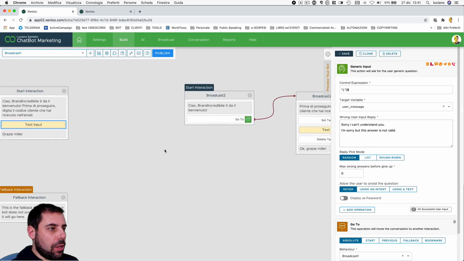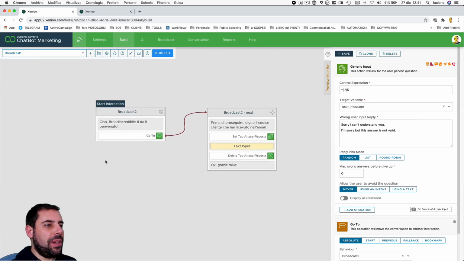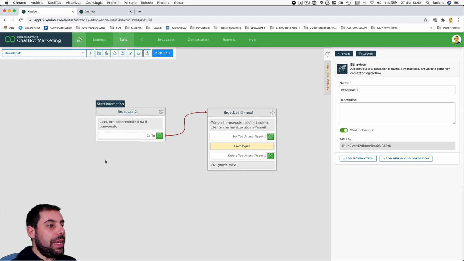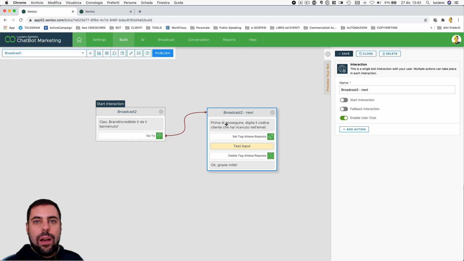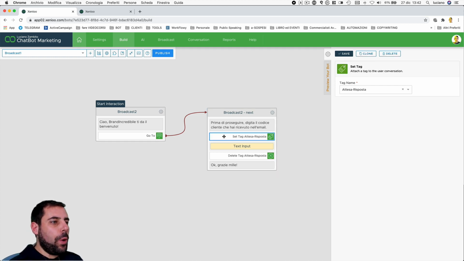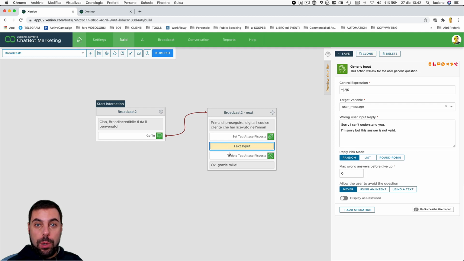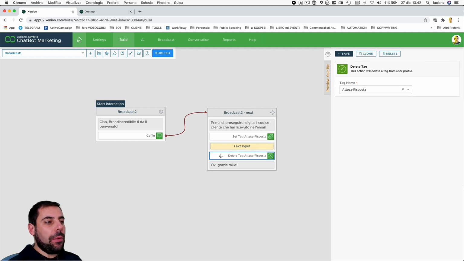We need a strategy, a solution to retrieve the conversation, so the chatbot greets the user exactly as before and then asks for the code received by email. Now we are going to track if the user responds by using a waiting for response tag, because here we are waiting for him to reply. As soon as the user responds, we are going to delete that tag with this action.